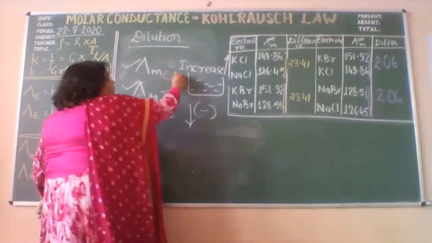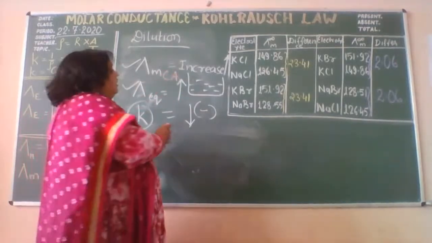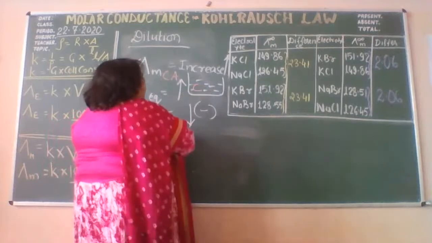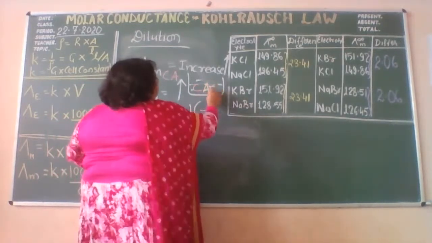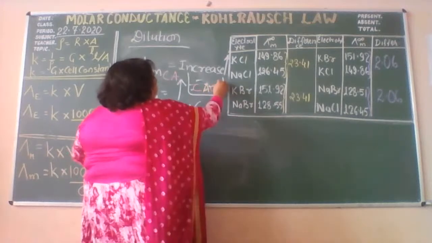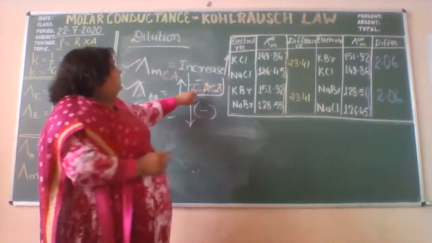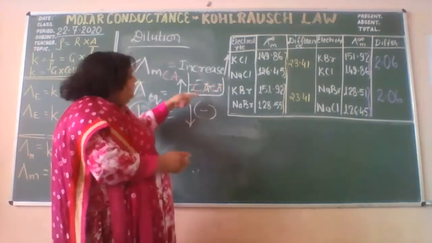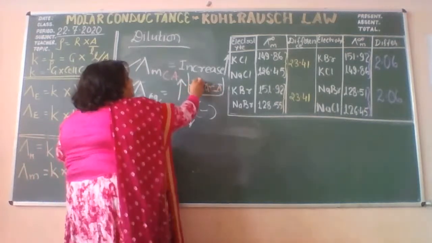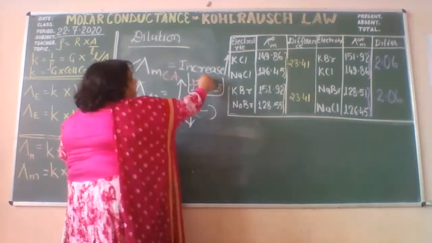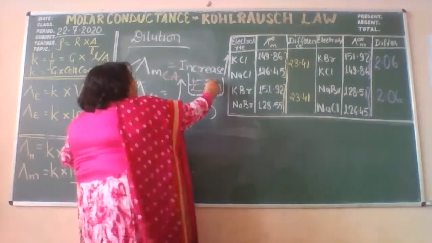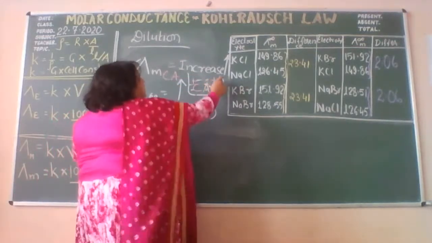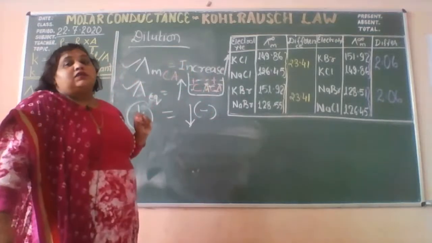CA is the electrolyte that I have used, the cation C and the anion A. The cation bears the positive charge, and the anion bears the negative charge.